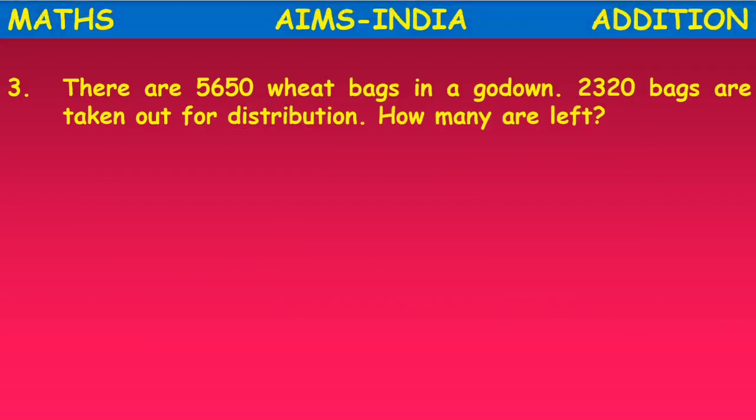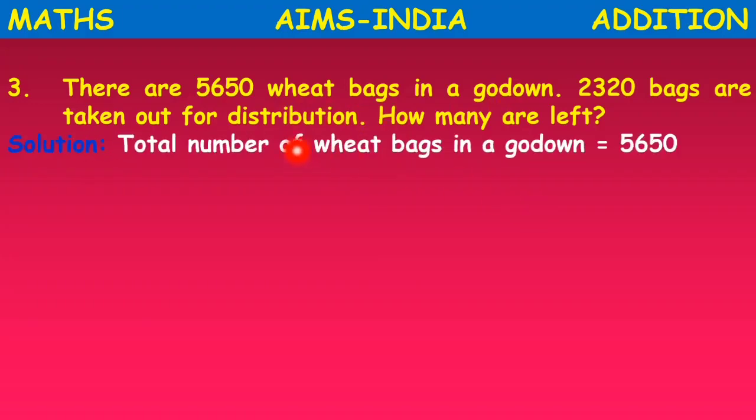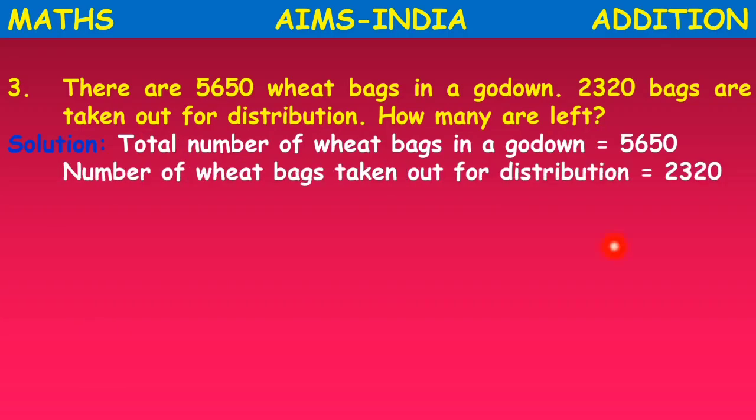Yes, let us see the statements. What will the first statement be? Here the first number is 5,650. Now what is this? It is the wheat bags in a godown. So the first statement will be: total number of wheat bags in a godown is equal to 5,650. The second number is 2,320. Now what is this? It is the number of bags taken out for distribution. So the number of wheat bags taken out for distribution is equal to 2,320.